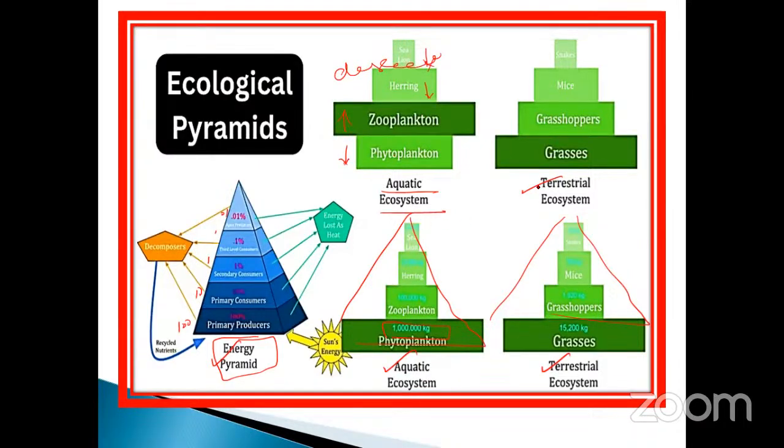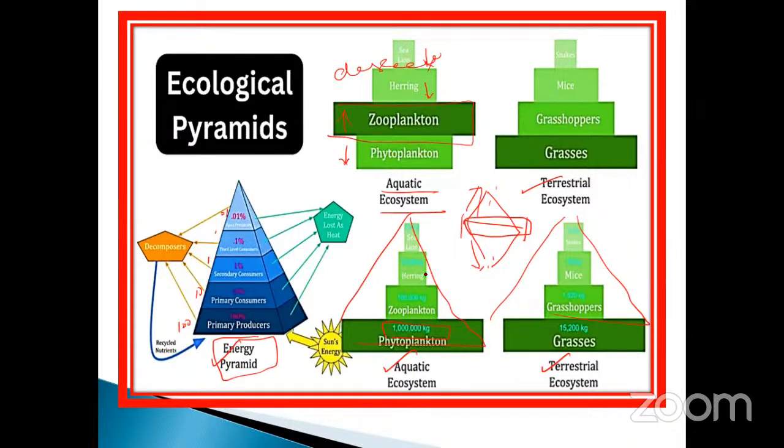So it is a descending one, descending process. But the pyramid looks like this: the center portion is very high, and both sides, what happened? It looks like this one, isn't it? The center will be high, and both ends will be sharp in nature, that means reduced. Okay. So this is called an aquatic ecosystem.